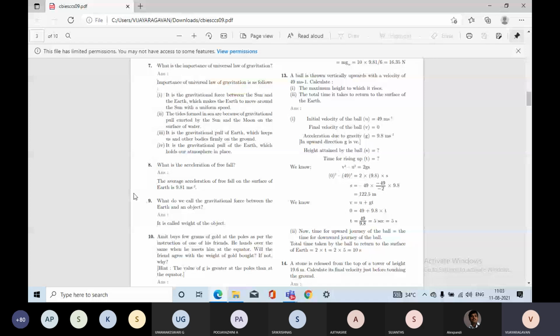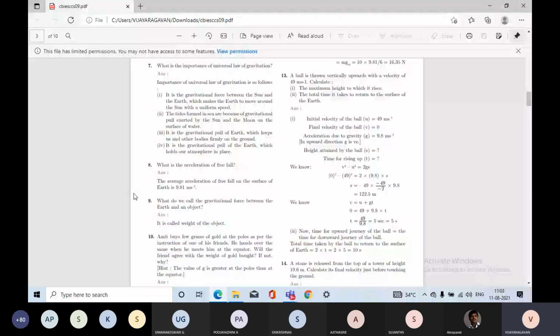Okay, so here we know that v square minus u square is equal to 2as. Instead of a, you are taking gravity. Here g is the gravity, so v square minus u square is equal to 2gs, where s is the distance.